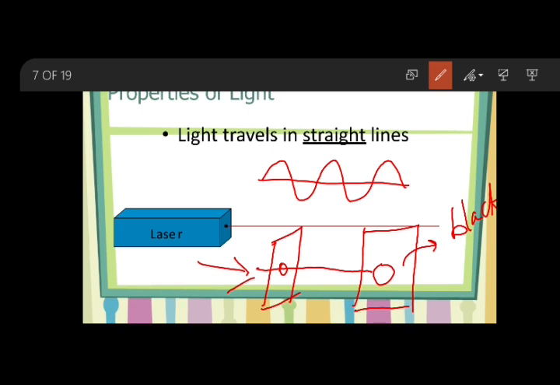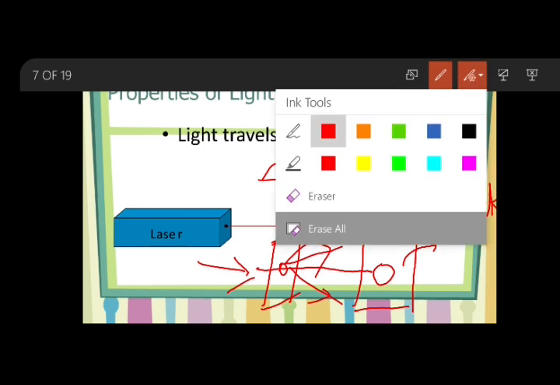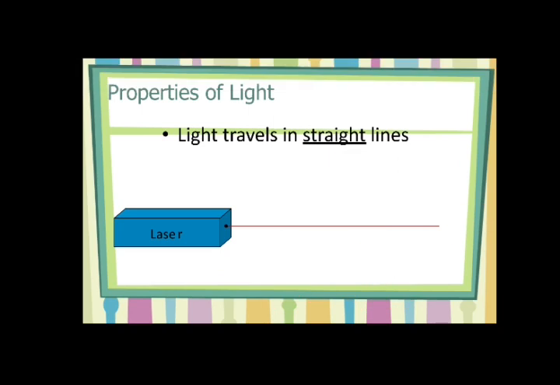So this proves that light travels in a straight line and it does not get scattered in any other direction. It does not change its direction. So it always travels in a straight line. Don't confuse this with reflection, my dear children. Even in reflection, after changing its traveling path, the light rays are traveling in straight lines. They are not scattered. Understand the difference between scattering of light and the straight traveling path.